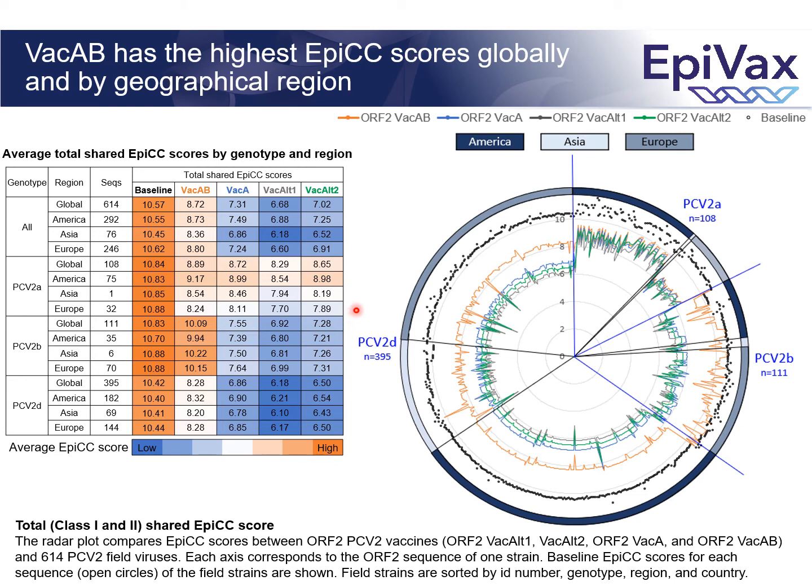This result indicates that there are a few putative T-cell epitopes in PCV2A filostrains that are matched by the PCV2B component of vaccine AB, producing these slightly higher EPIC scores for the bivalent vaccine. So in other words, the PCV2B component of the bivalent vaccine adds to the total EPIC score. For PCV2B and PCV2D strains, vaccine AB scores are clearly higher than scores for PCV2A vaccines.